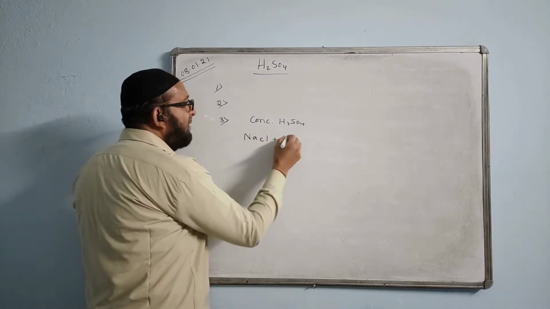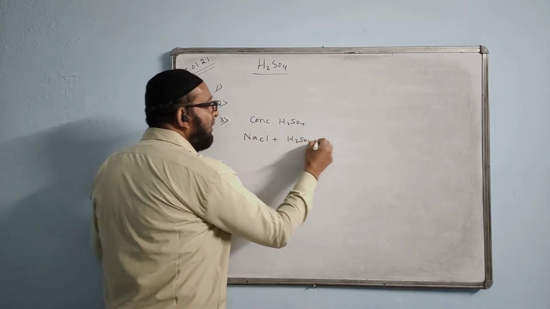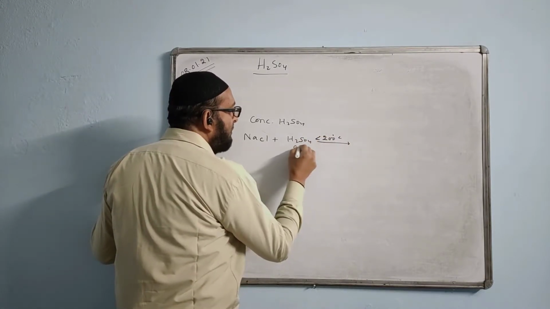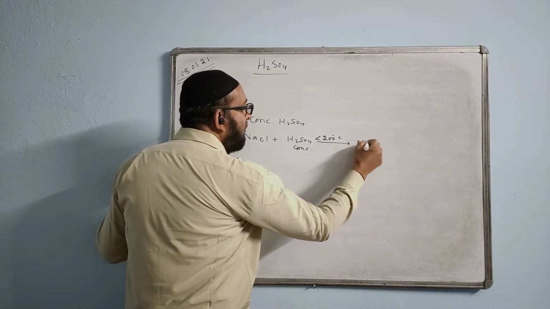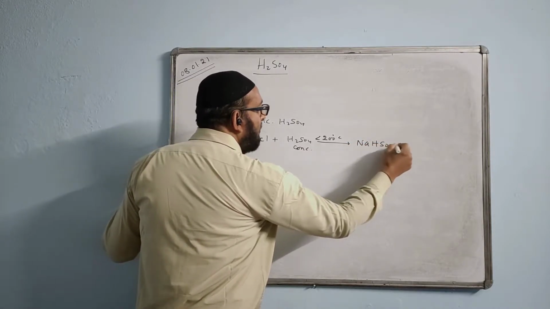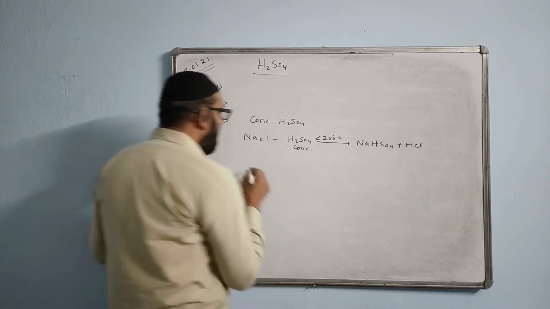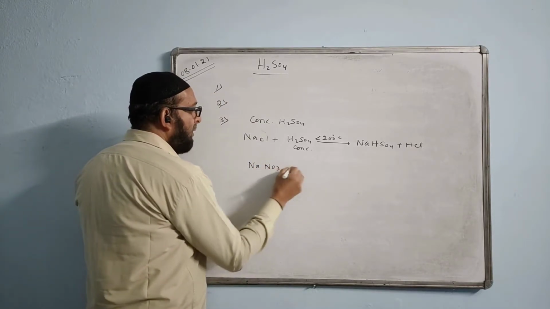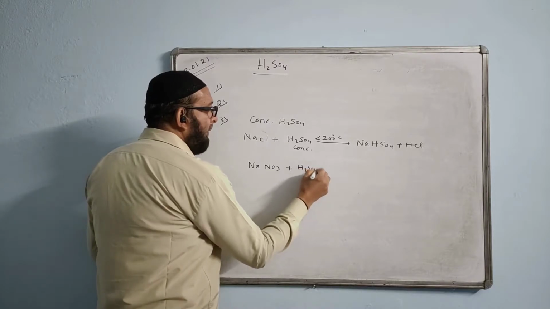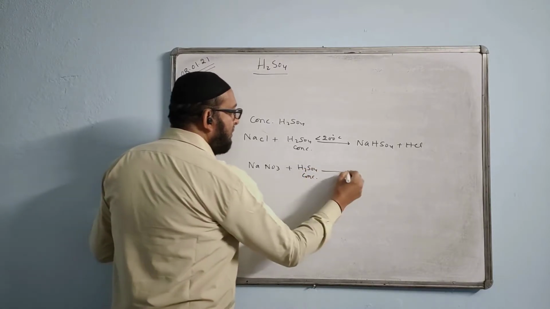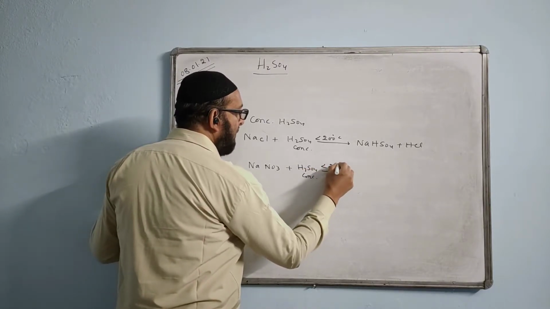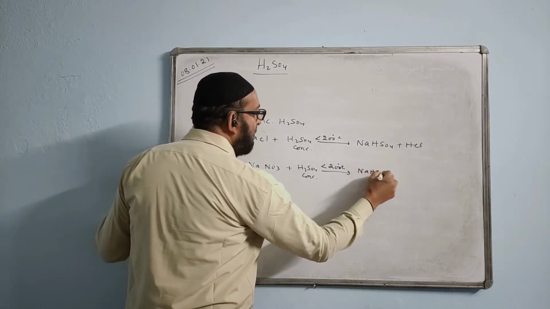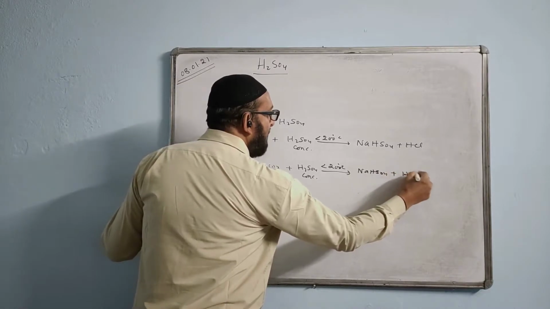If I write NaCl plus H2SO4 and the temperature condition is less than 200 degrees Celsius, this is concentrated, the answer will come out NaHSO4 plus HCl. And if I write NaNO3 or KNO3 plus H2SO4, concentrated, temperature less than 200 degrees Celsius, it will give again NaHSO4 plus HNO3.